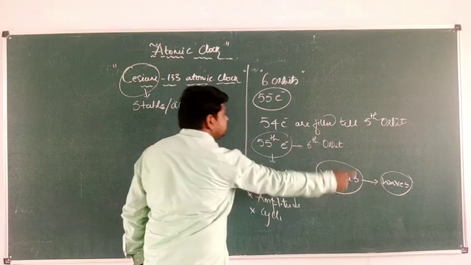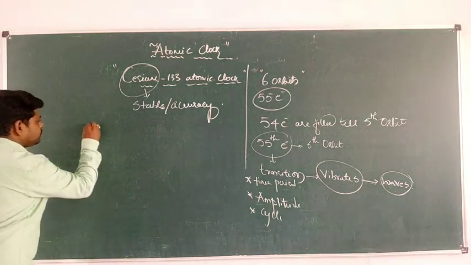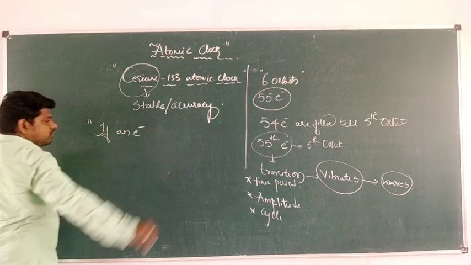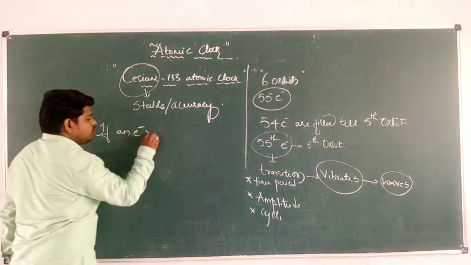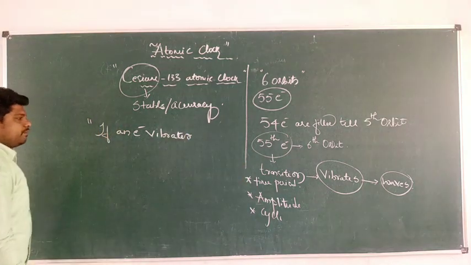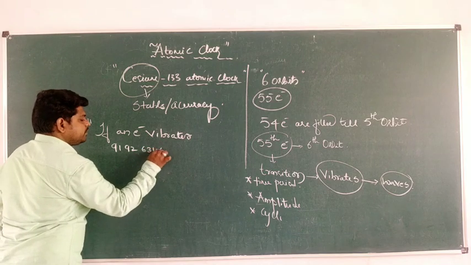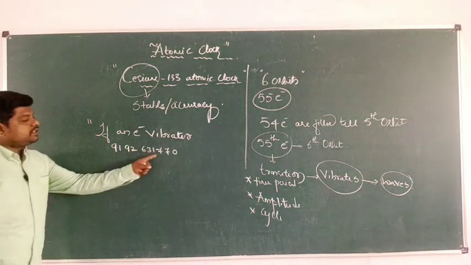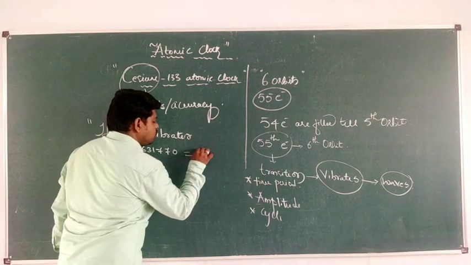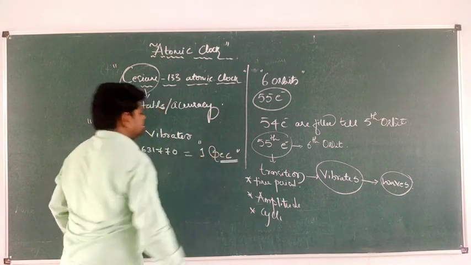See, these vibrations, whatever the electron is making, let me write here. If an electron vibrates 9,192,631,770 times, then it leads to 1 second. It leads to what? 1 second.